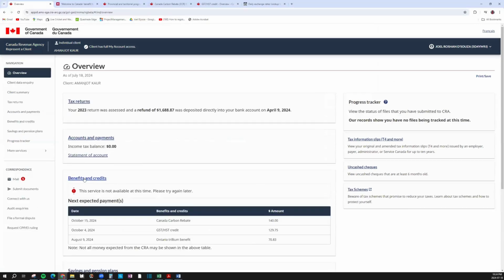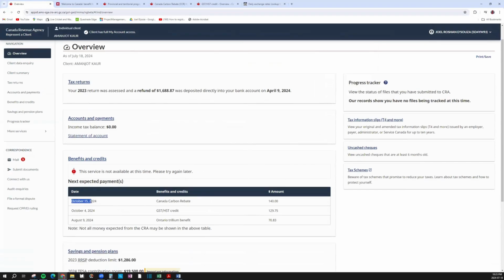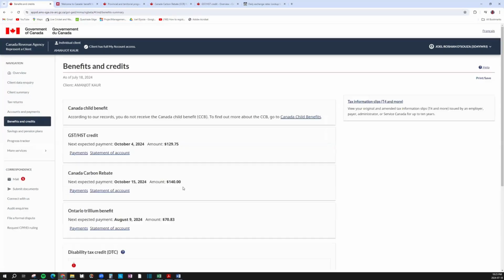Okay, you see your benefits and credit section. Here it shows you when your next payment is. So it shows you October for Canada carbon rebate, GST, HST, and Ontario Trillium benefit. So you see most of them are in October. For Ontario Trillium benefit, you're paid out monthly, but most of the benefits are in October. So once your benefits are processed, you can go into the benefits and credit section. It'll show you all of your benefits and what date you are receiving them.